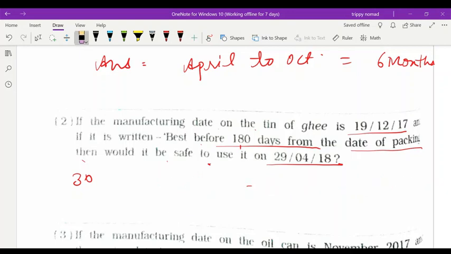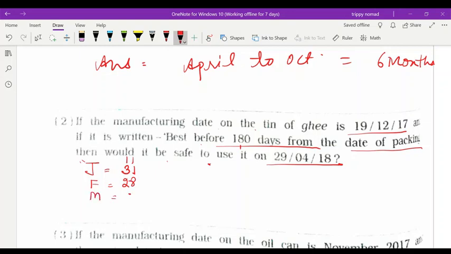First, this is January, how many days? 31. But before January, 11 days are also there. Then January, Feb, March.